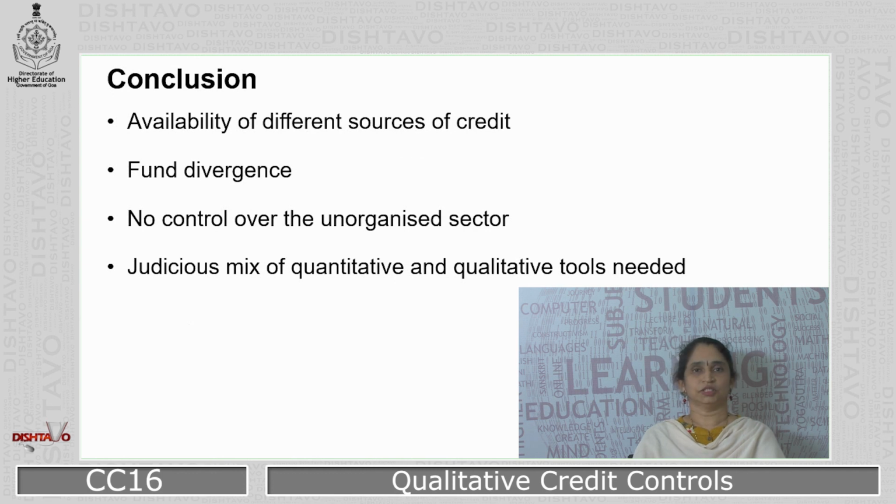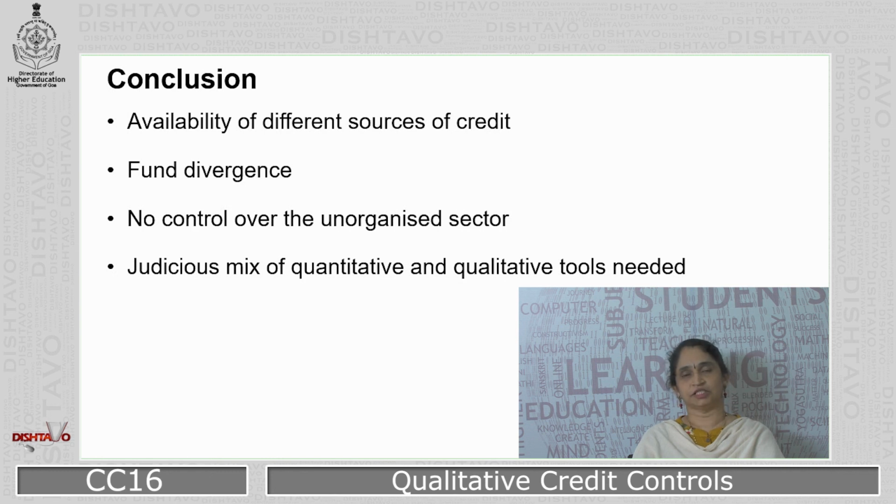So to conclude, the selective credit control methods will be successful based on the availability of different sources of credit, because in India there are a number of financial institutions which are operating in the money market or in the capital market. There are some sectors which come under the unorganized sector where RBI has no direct control.